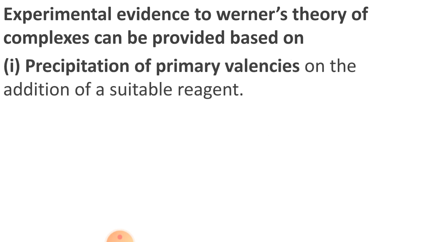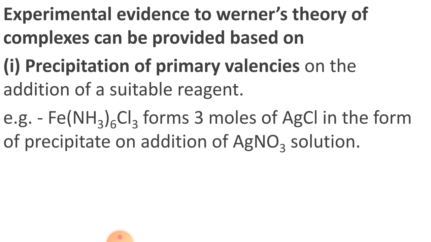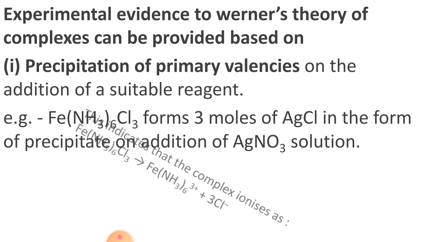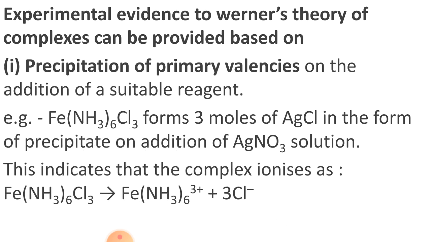Now students, let us explain the experimental evidence for Werner's theory of complexes. The first is based on the precipitation of primary valences. Look here, the precipitation of primary valences on the addition of suitable reagents. For example, Fe(NH3)6 Cl3. This is a complex compound. It forms 3 moles of AgCl as a precipitate when AgNO3 solution is added. So this indicates that the complex ionizes as follows: Fe(NH3)6 Cl3.